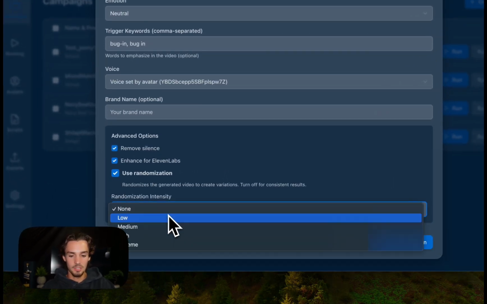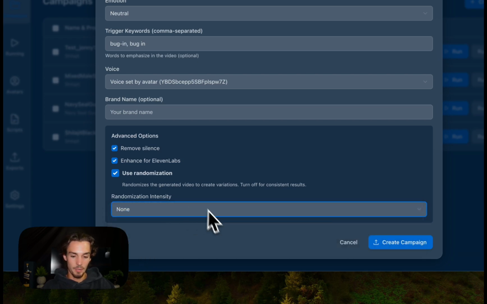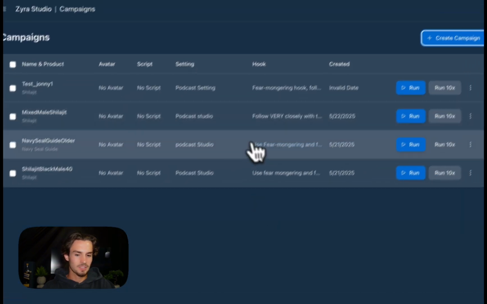Also with randomization, you can choose the intensity: low, medium, high, or extreme. I usually do medium, but really anything you want, if you want to test out different options on there. So that's how you create a campaign.